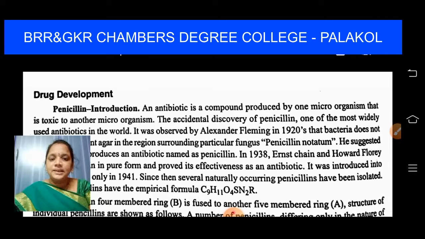The drug itself was prepared from a microorganism to kill another microorganism. Penicillin is an antibiotic which is produced by one microorganism that is toxic enough to kill another microorganism.